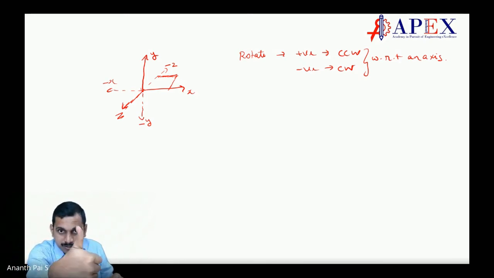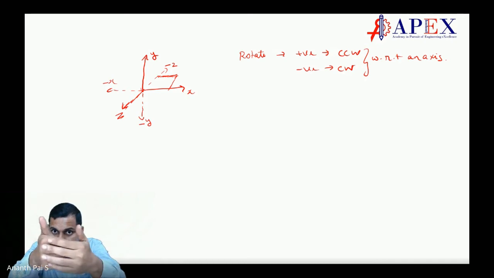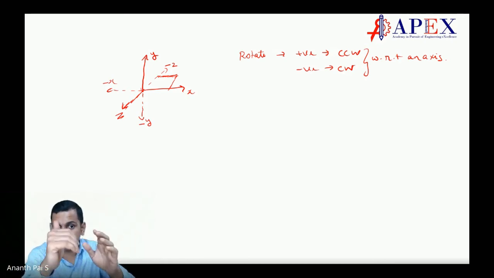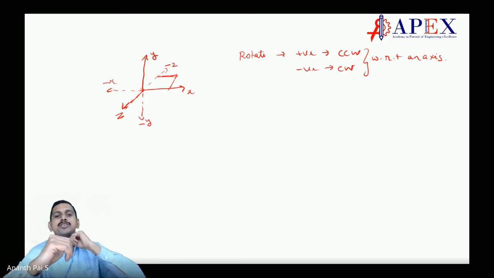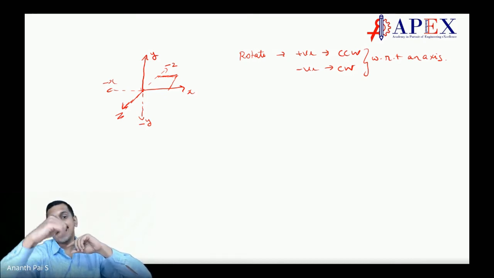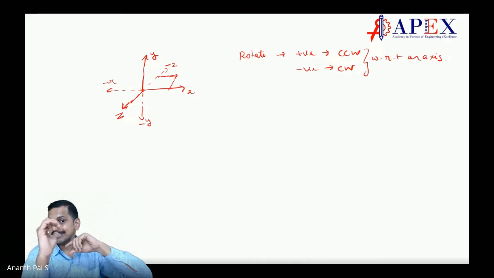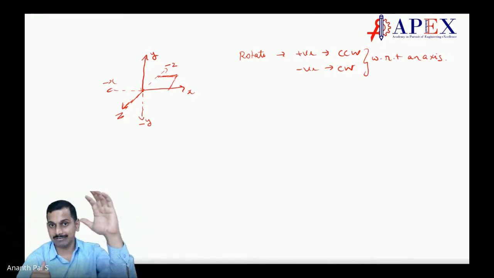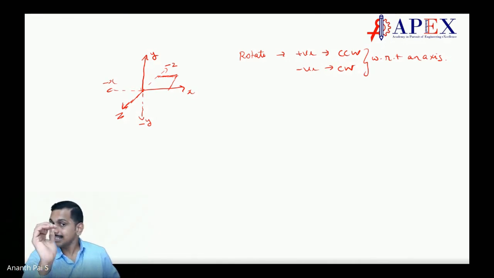This is positive rotation, this is negative rotation. When you do positive rotation anti-clockwise, the thumb is facing you. So the rotation is anti-clockwise. That is why anti-clockwise with the right hand, not the left hand, is positive.